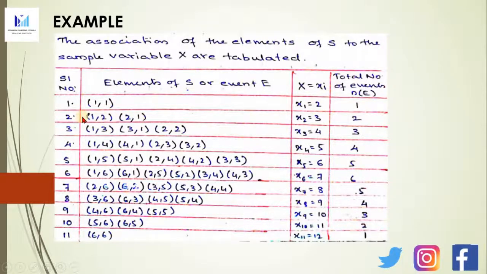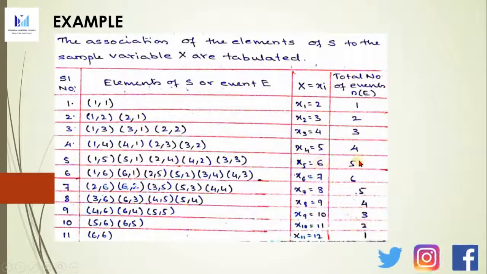Okay, so how many events are there here? This is 1, this is second, so this is 2. To get sum 4, you have 3 events, that is 1, 2 and 3. So we denote it as 3. To get sum 5, we have 4 events, so 1, 2, 3 and 4, so 4 events.